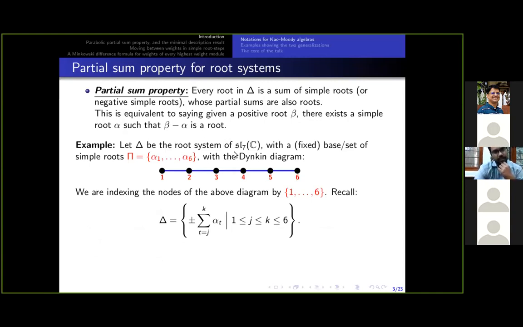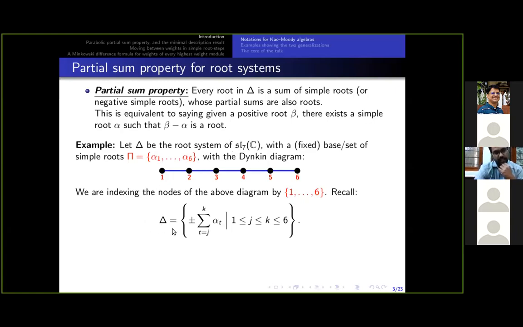For the root system of sl_7(ℂ), 7 by 7 traceless matrices, it has 6 simple roots, α_1 and so on up to α_6, which I colored in red. And the reason I colored in red will be clear on the next slide. And I is 1 to 6, denoting the set of nodes in the Dynkin diagram here, and also the indexing set for the simple roots. And the Dynkin diagram is as shown here.